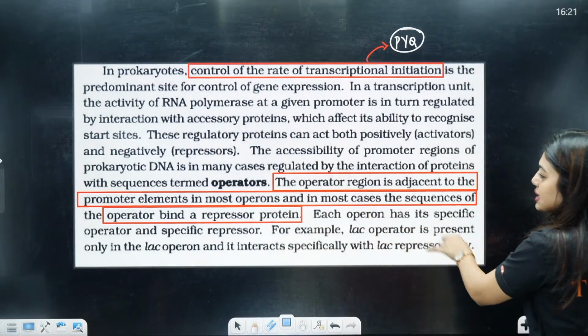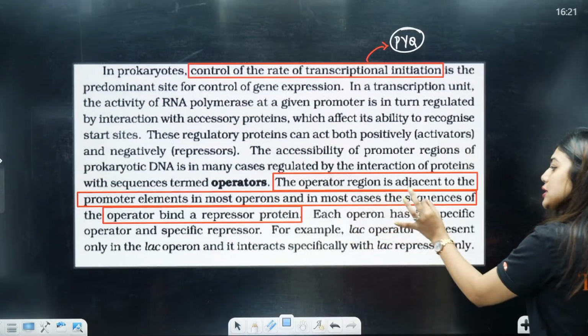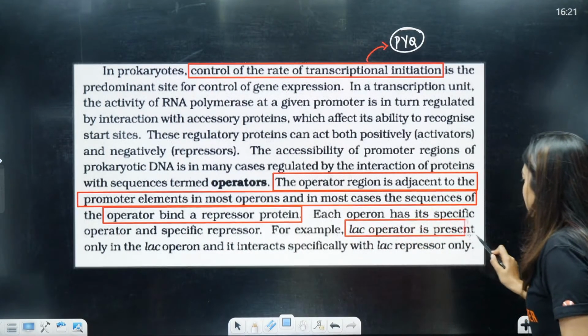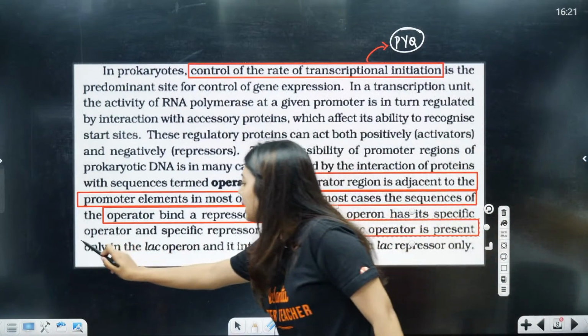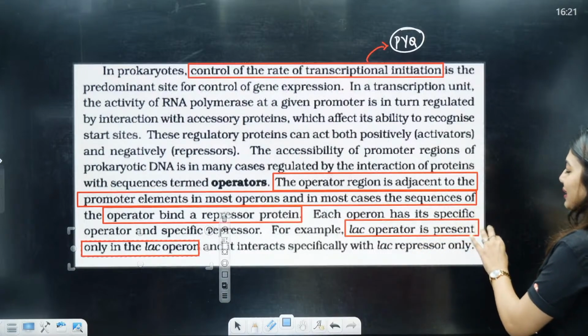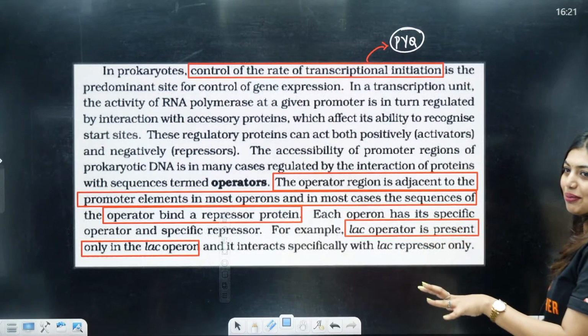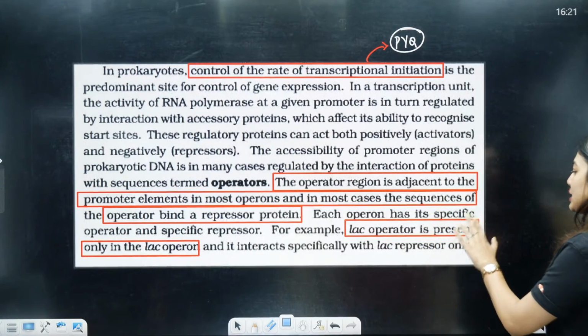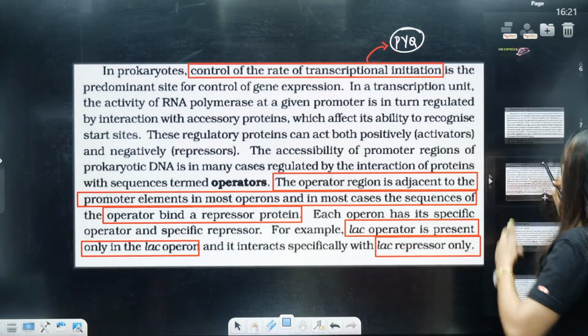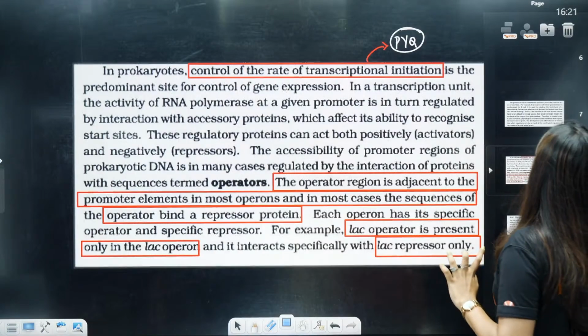Each operon has a specific operator and a specific repressor. For example, the lac operator is present only in the lac operon, and it interacts specifically with the lac repressor only. Is this clear to all of you? Any doubts? We will go to the lac operon.